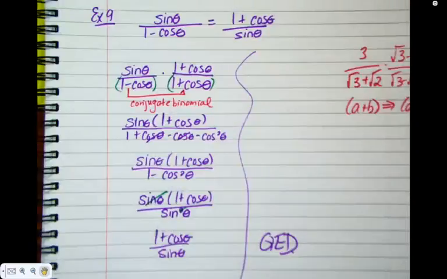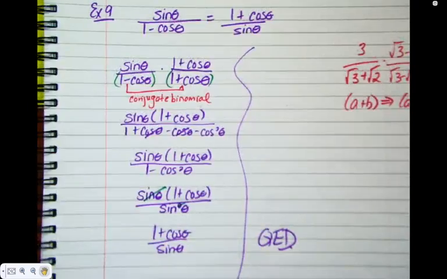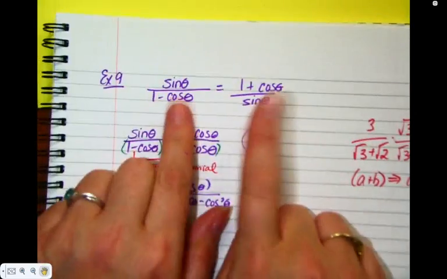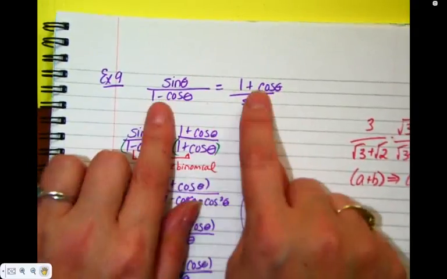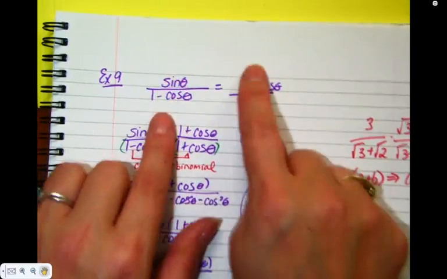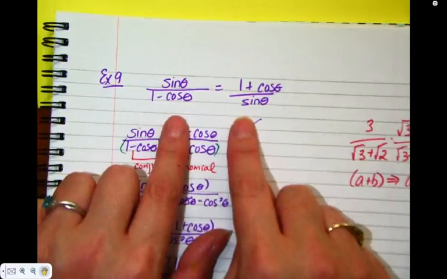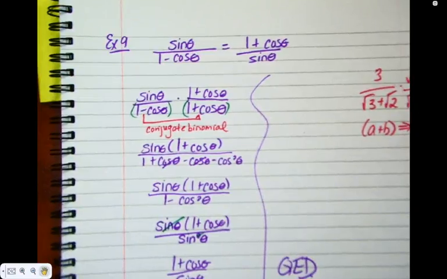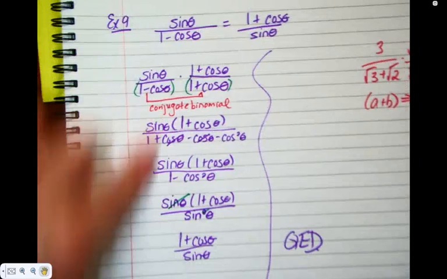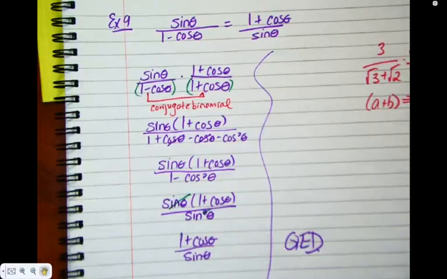There is no way to solve this identity without the conjugate binomial. There's no other way to do it. You're going to recognize conjugate binomial questions because the two sides kind of look the same. The denominators and numerators are kind of switched, and there'll be a sign change. So anytime you think, ooh, these are kind of the same, but one's flipped a little bit, it's going to be a conjugate binomial question. You'll also know because when you go through all those other hints, there's nothing else you can do. If you're stuck, it's a conjugate binomial question. Again, we tend not to do this unless we have to, because it makes it more complicated for a while until we can get down to this. So we like to keep it as a last resort if we can't do anything else. Questions?